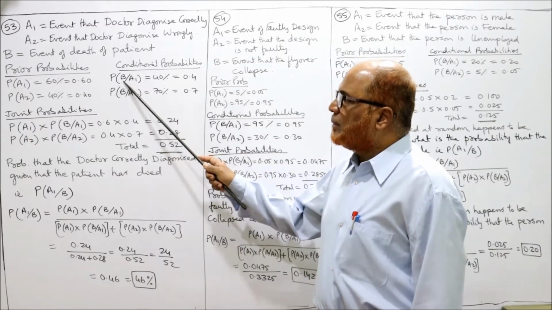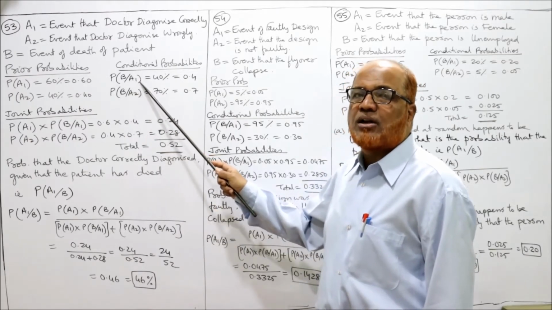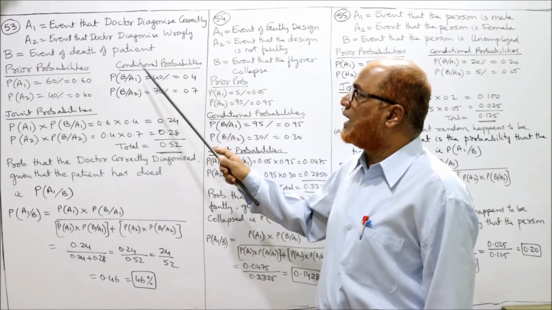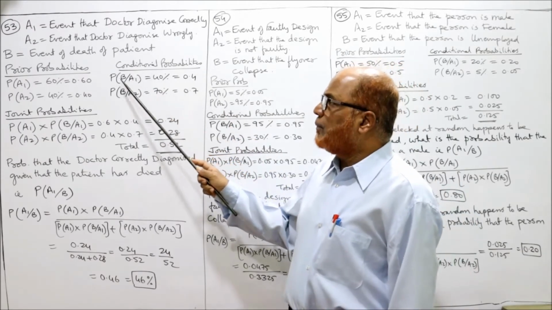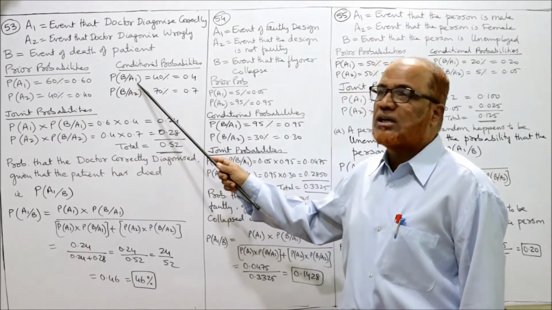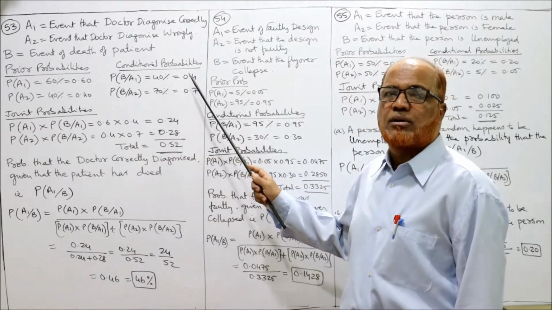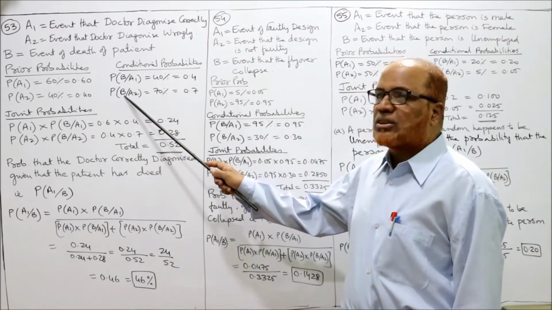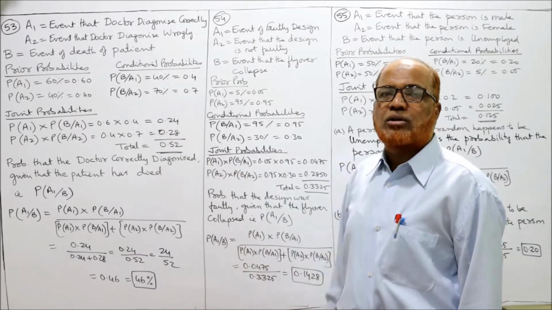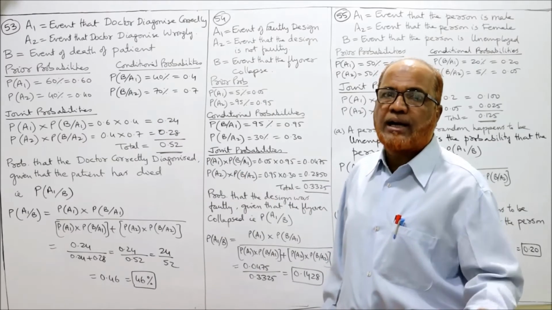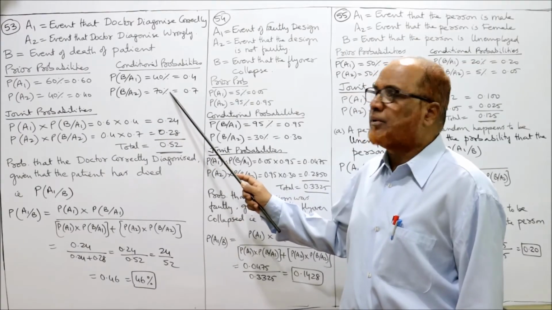Probability of the death of the patient given that the doctor correctly diagnosed, A1 stands for correctly diagnosed, it is given in the problem as 40%, 0.4. P of B given A2, the probability of death of the patient given that the doctor wrongly diagnosed, A2, 70%.